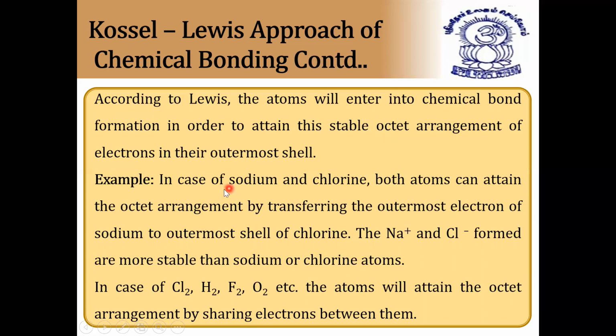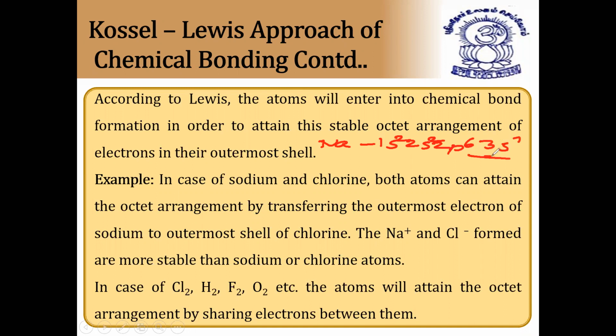Why is it happening? Because sodium has one electron in the valence shell. If you take sodium, its configuration is 1s2, 2s2, 2p6 and 3s1. If it loses this one electron, we can say it is stable because it has 8 electrons in the outer shell, that is 2s2 2p6.